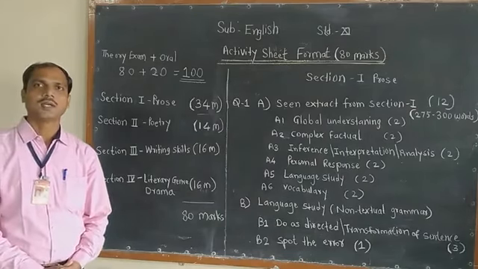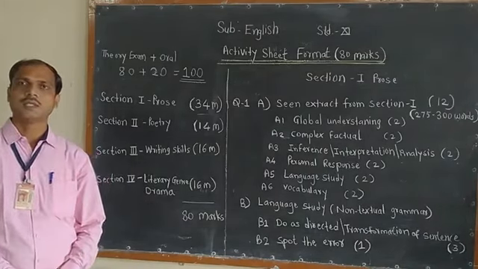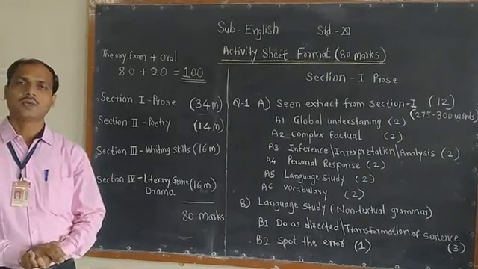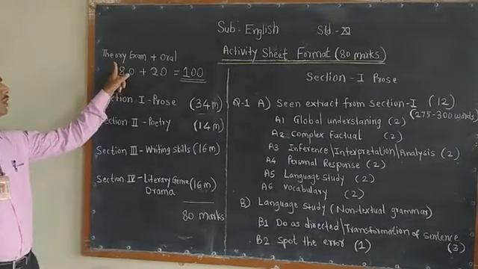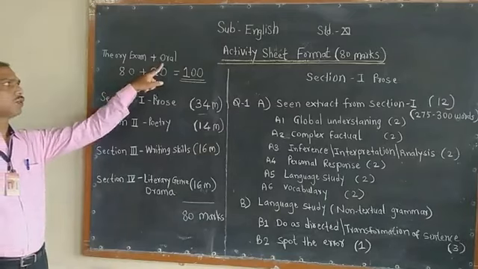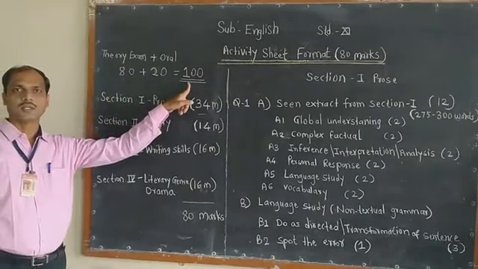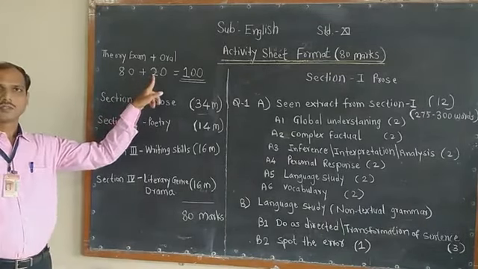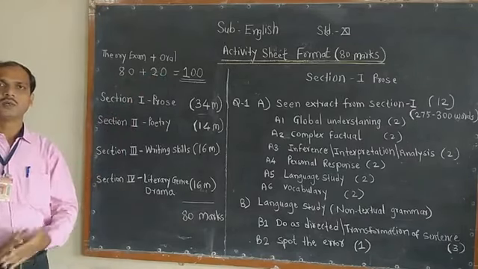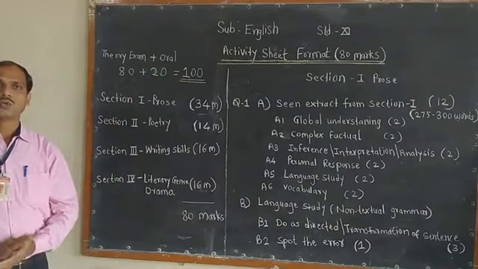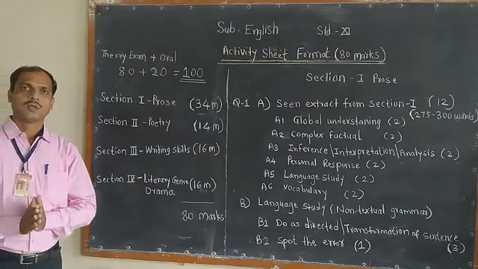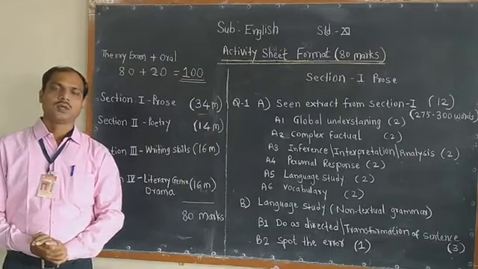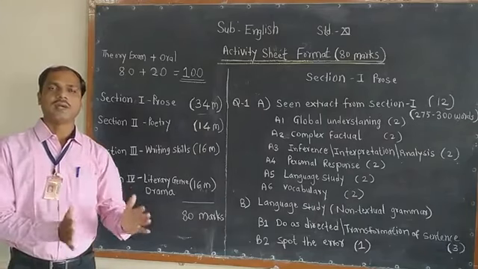As we discussed, we have a 100 marks exam for the English subject. The 100 marks are divided into two: a theory exam of 80 marks and an oral exam of 20 marks, total 100 marks. We discussed in the last part the oral examination, how we are going to conduct it, and the weightage of the marks given to it. Now today we have to see the activity sheet format of 80 marks, and how all the marks are divided.